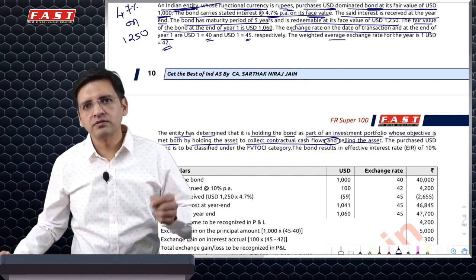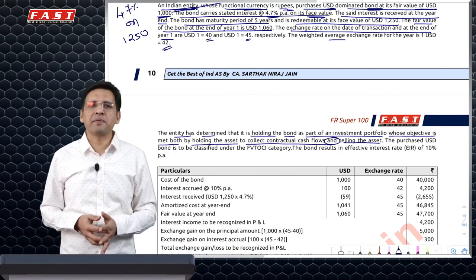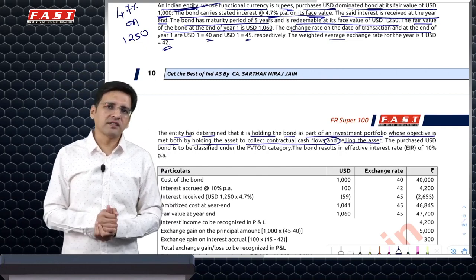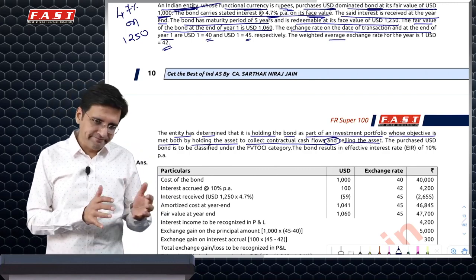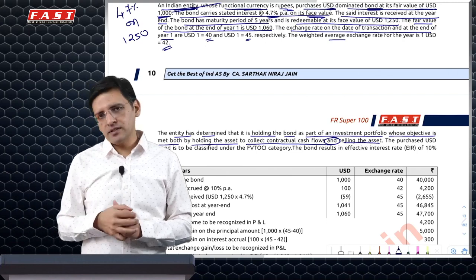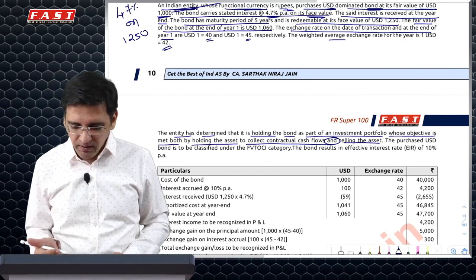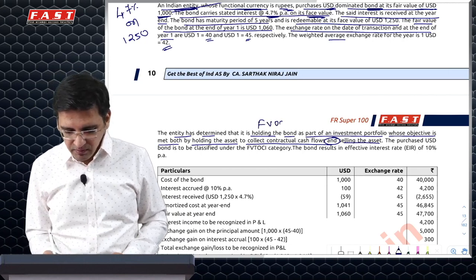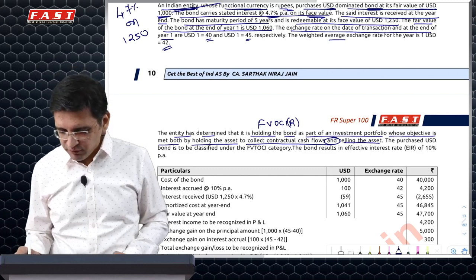Now remember, bonds usually will meet the SPPI test. However, a foreign currency bond may not meet the SPPI test. But specifically Ind AS 109 says that if the fluctuations are just due to foreign currency, and otherwise the cash flows meet the SPPI test, we will consider that the foreign currency bond meets the SPPI test and hence the FVOCI method would be possibly available. The business model is hold or sell, hence you will have to follow FVOCI.